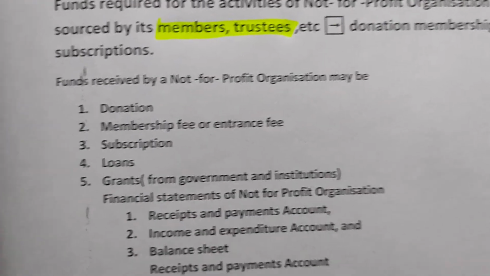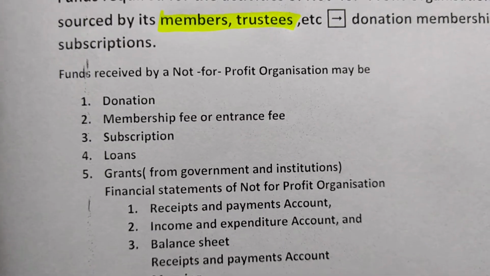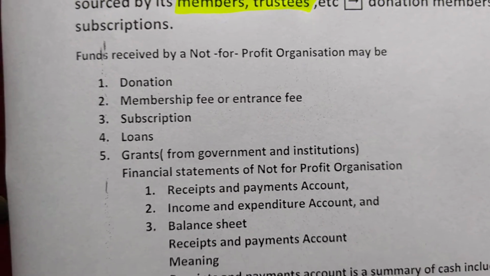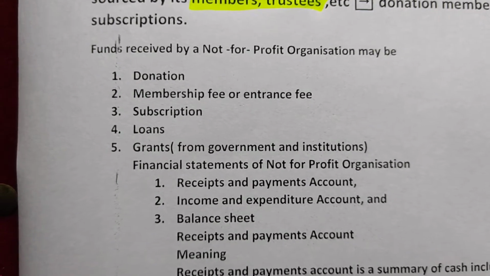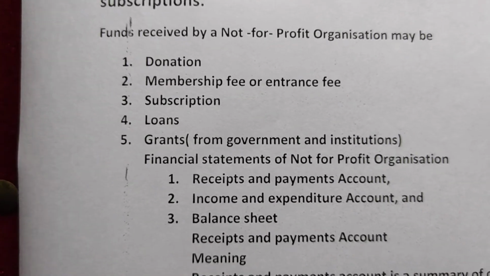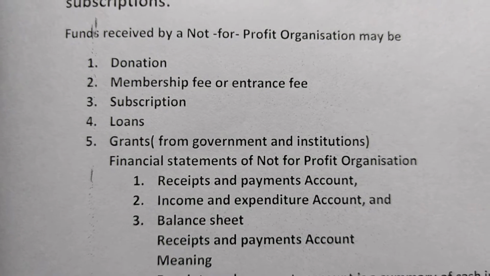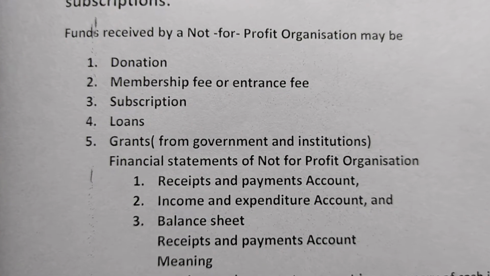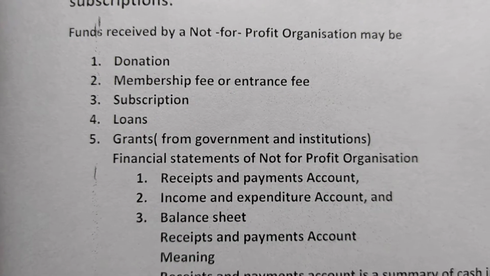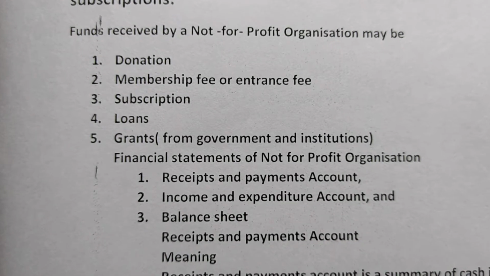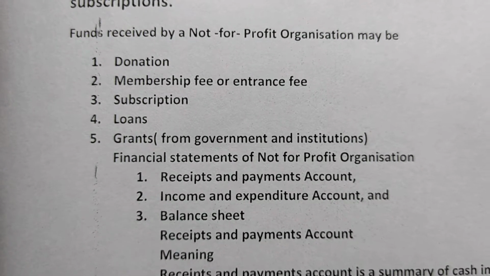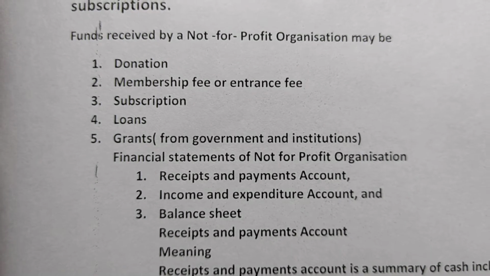Now let's see what are the main sources of income of the not-for-profit organization. First is donation received from the members or outsiders. Next is membership fee or entrance fee. This is the fee which the members pay at the time of becoming a member of that particular organization.